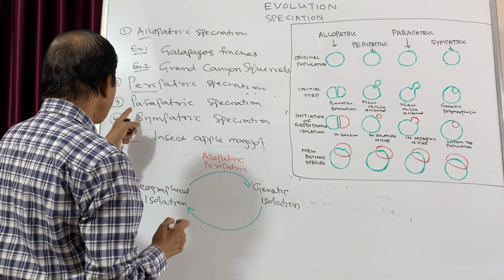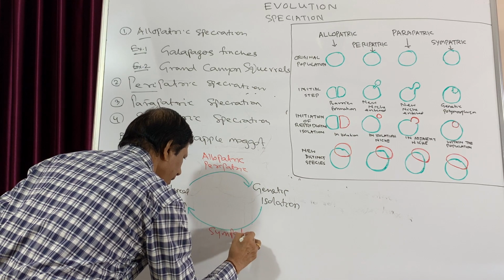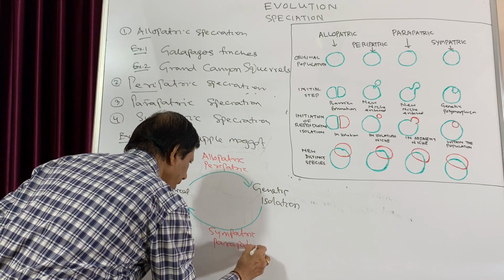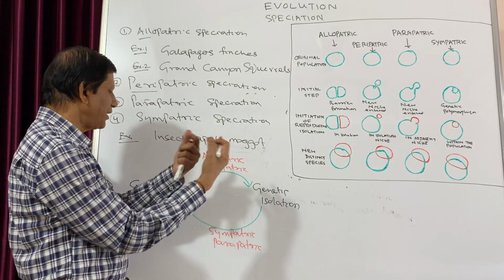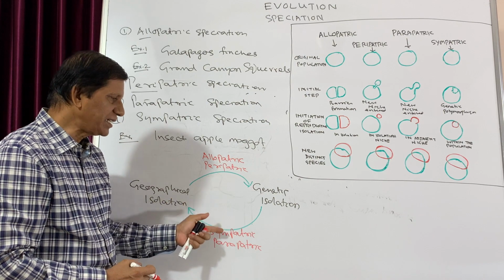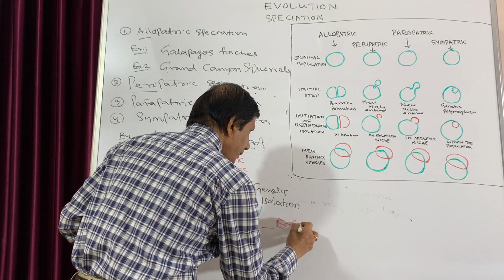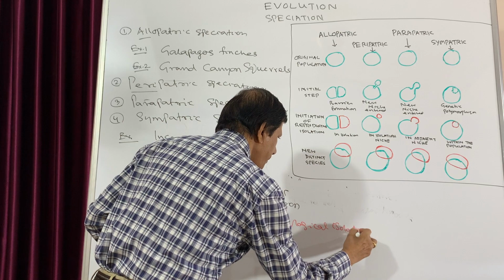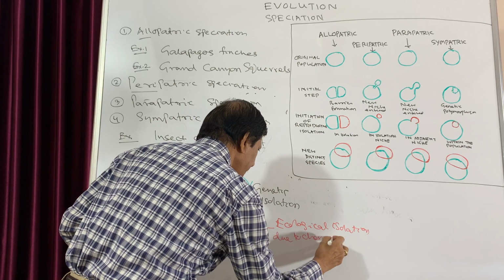But if we consider the other two, the sympatric and parapatric, genetically they become different, and ultimately geographically they become different, and this is usually due to ecological isolation, due to change in their behavior.